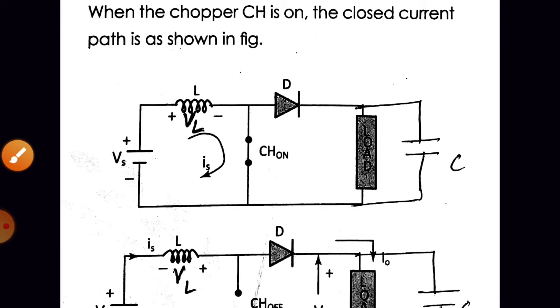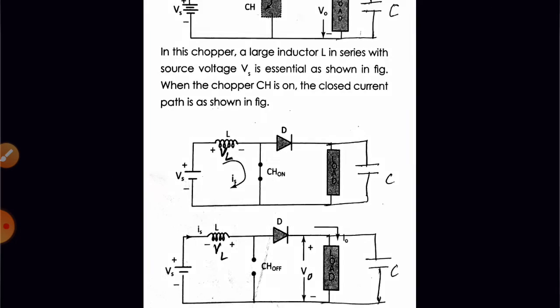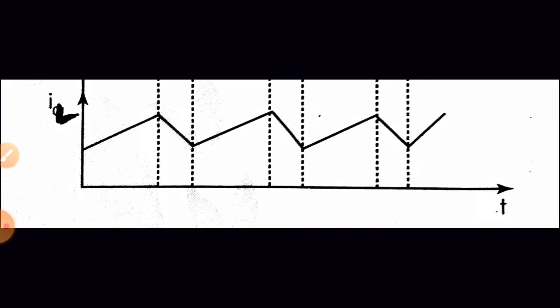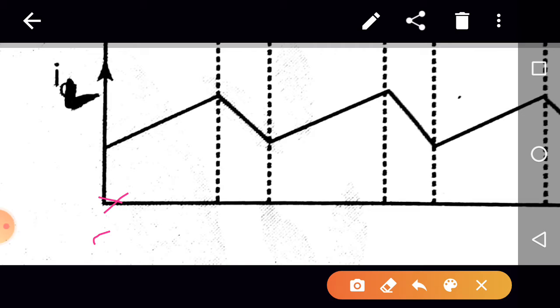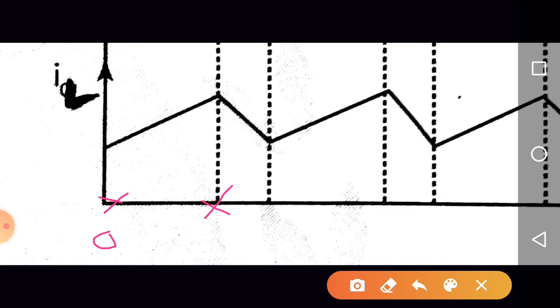So very importantly, when switch is in the on state, VL is equal to Vs, and what is the current flowing through the inductor? Current flowing through the inductor goes on increasing because inductor is storing the energy, right? For the very first cycle it will start from 0, but for continuous cycle it will be changing from I1 to I2, right? So here we are having IL, that is current flowing through the inductor from t is equal to 0 to t is equal to T on.